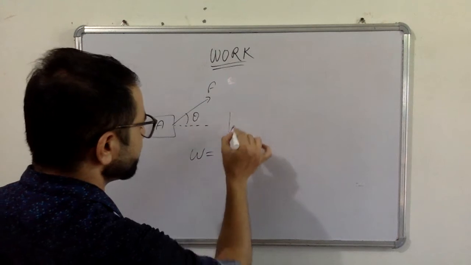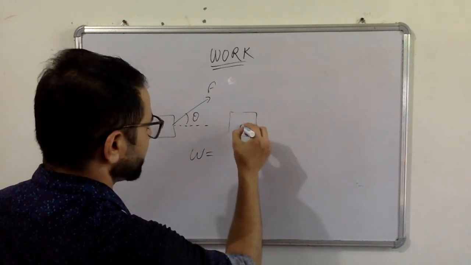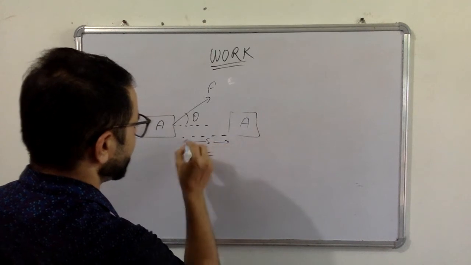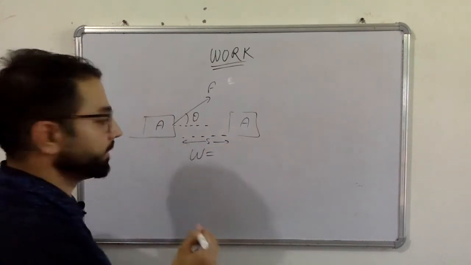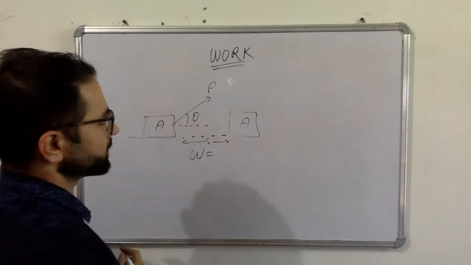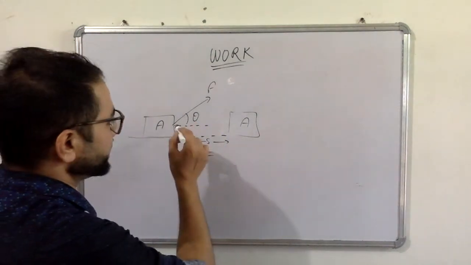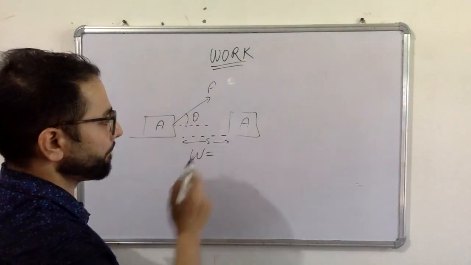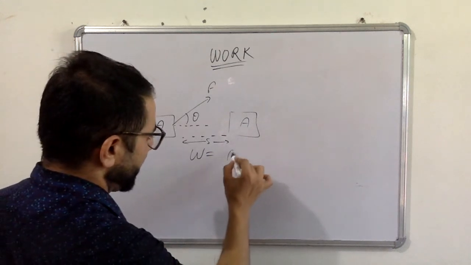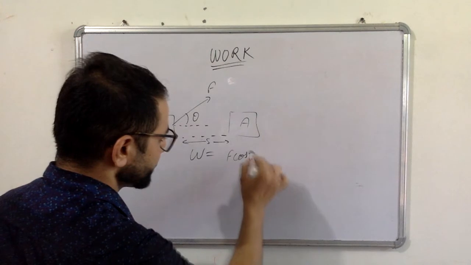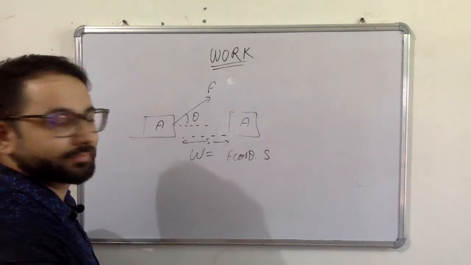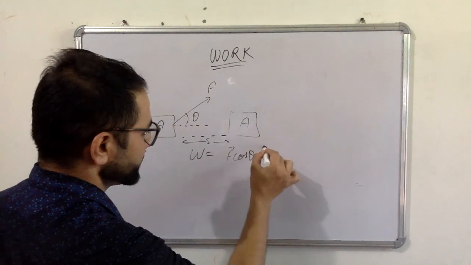Let's say after some time the displacement is S. Now the definition of work will be W equals the component of force in the direction of the displacement multiplied by displacement. So we can say F cos theta into S, and both are vector quantities.